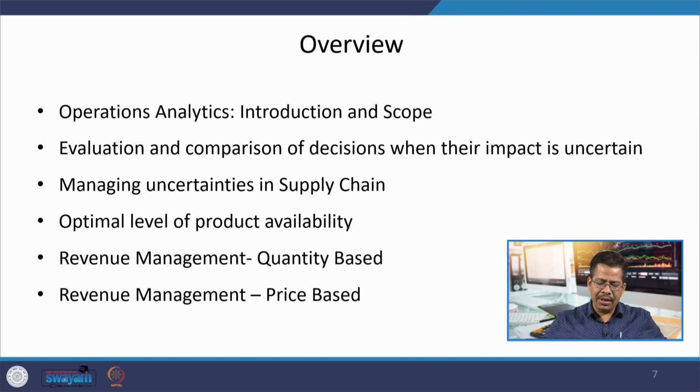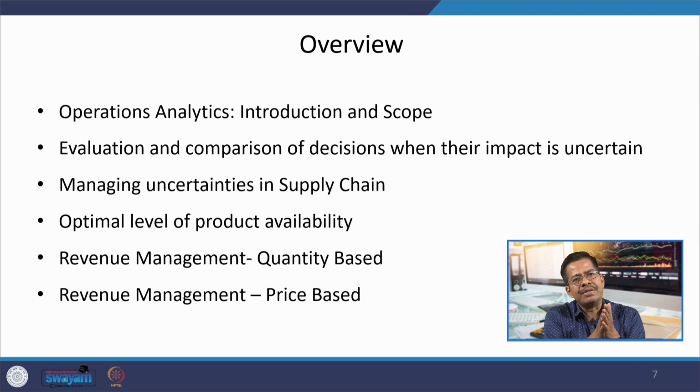We discussed that the environment has become very uncertain. Earlier the environment was quite static, it was homogeneous, but the current environment is more uncertain. There is so much volatility in the environment, and because of these fluctuations, uncertainty, sudden jumps, sudden spikes, the role of analytics has become even more significant.